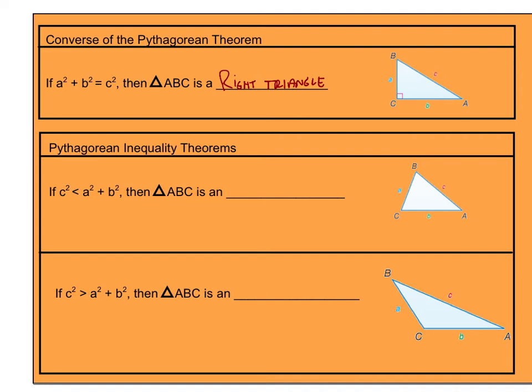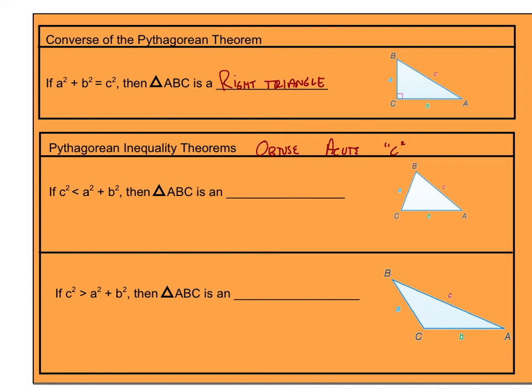So I have a right triangle. I can also figure out, is this an obtuse triangle, or is this an acute triangle? Everything feeds off of whatever c squared is.